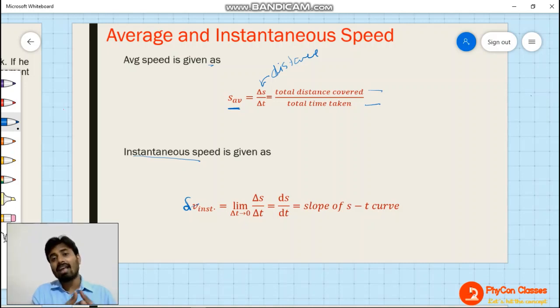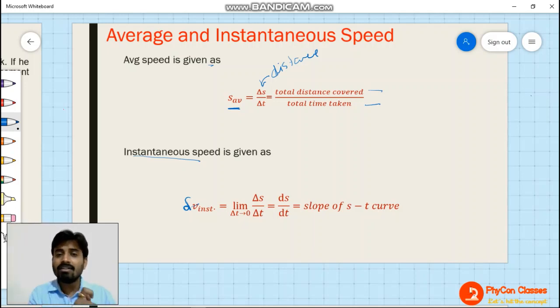Now in this case, average speed is asked, means total distance divided by total time taken. That will be the average speed. But instantaneous means if somebody is asking exactly at 10 minutes, what was its speed, or exactly at 60 seconds, what was the speed of the vehicle? So this kind of question makes the speed instantaneous.